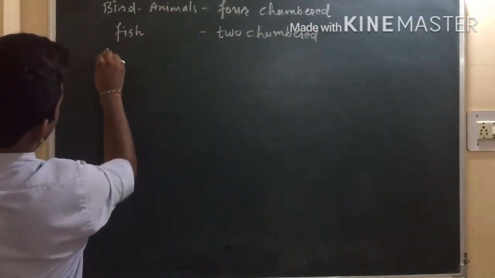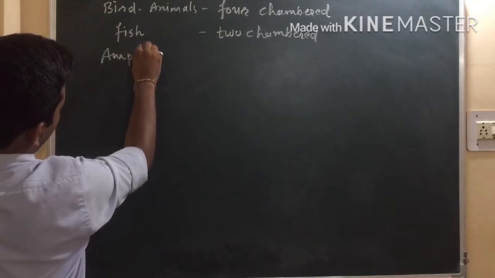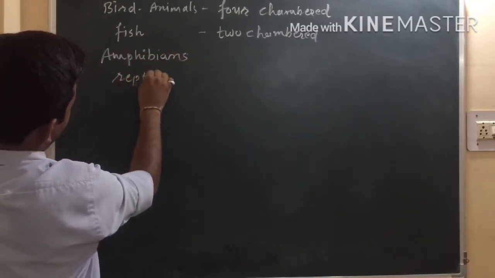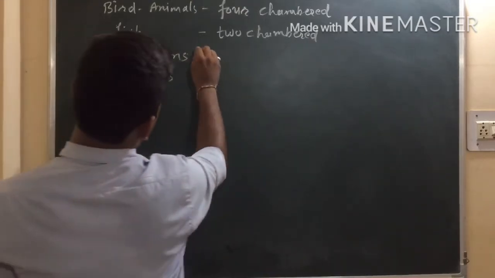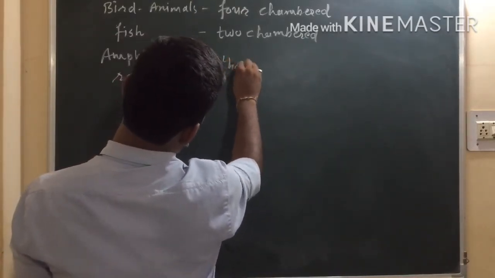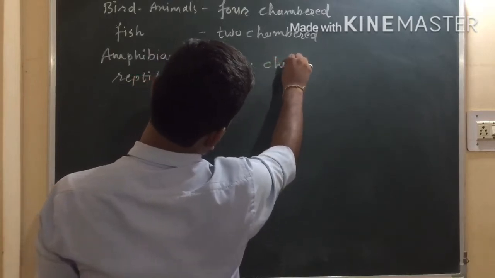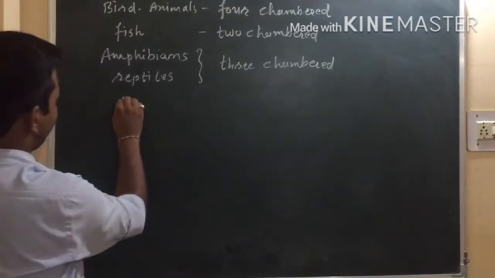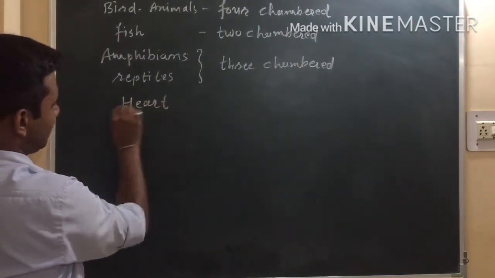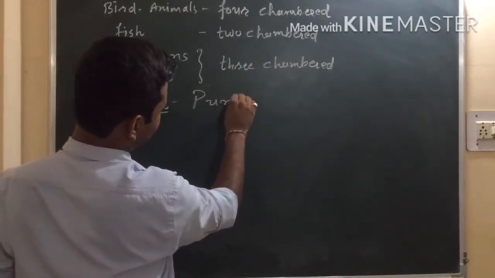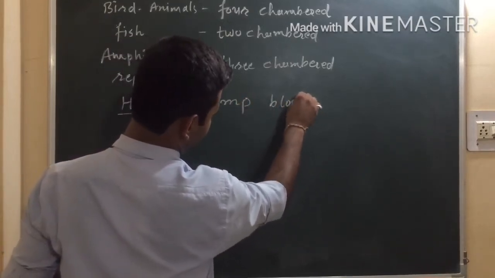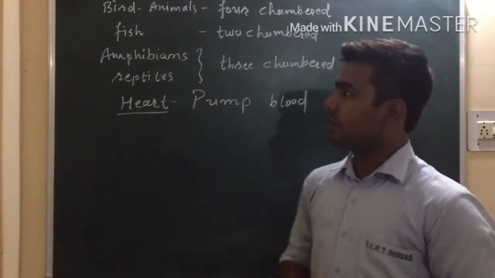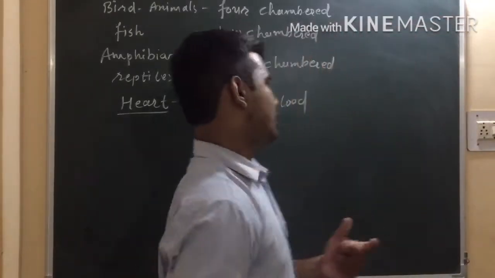If we talk about different amphibians or reptiles, they will have a three chambered heart. So generally the function of the heart is to pump blood. Now see, in our body, if we talk about humans, they have a four chambered heart.